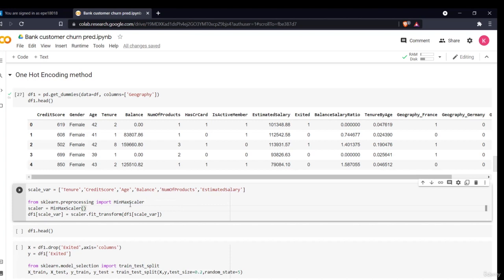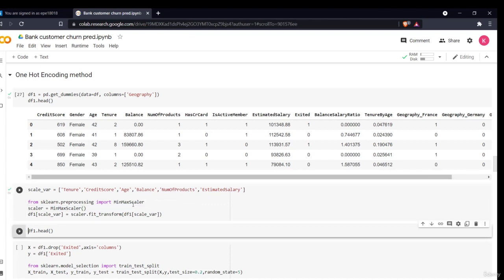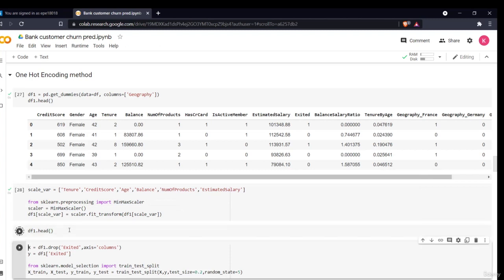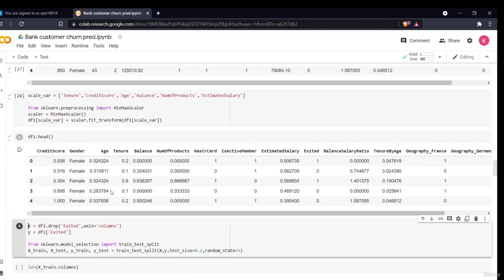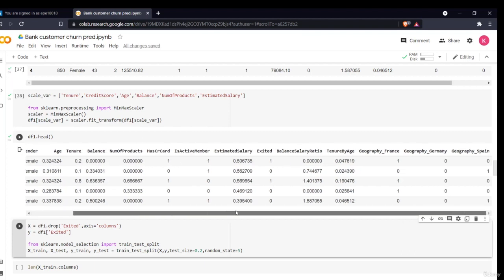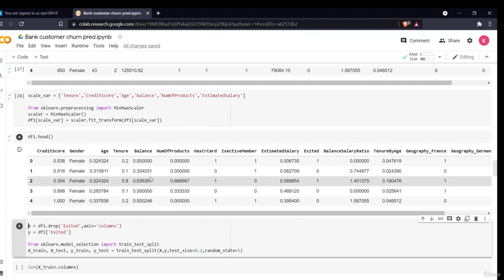Standard scaler will scale your values from -1 to 1. Min max scaler uses a different formula. Both are similar, you can perform both of them and see which performs better. Here I've used min max scaler.